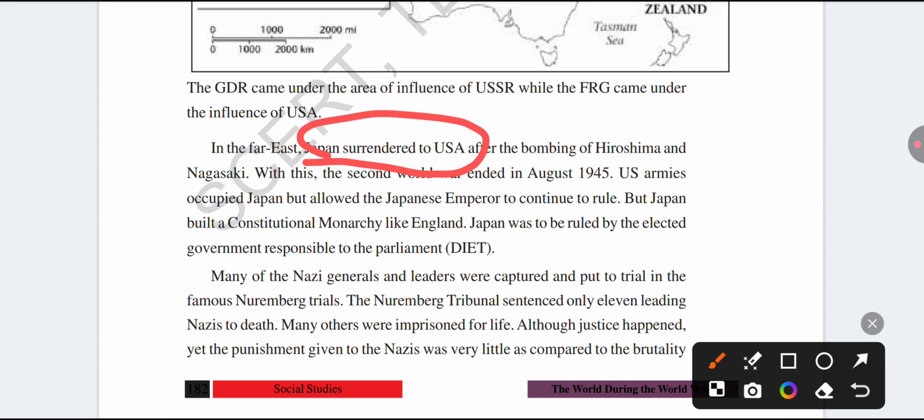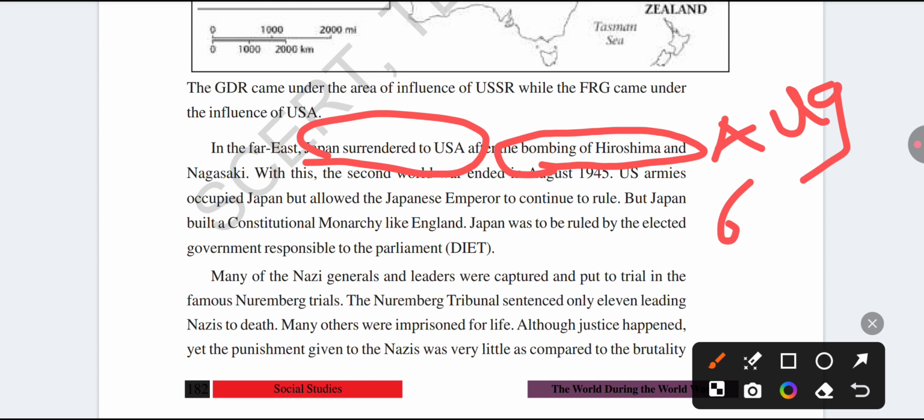In 1945, the USA bombed Hiroshima and Nagasaki. The USA bombed Hiroshima on August 6, and Nagasaki on August 9, 1945. So the Second World War ended.